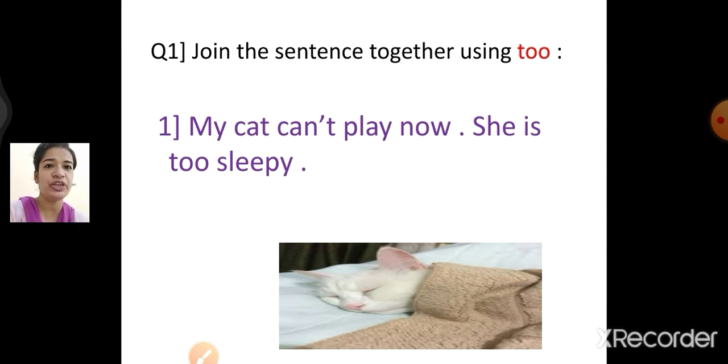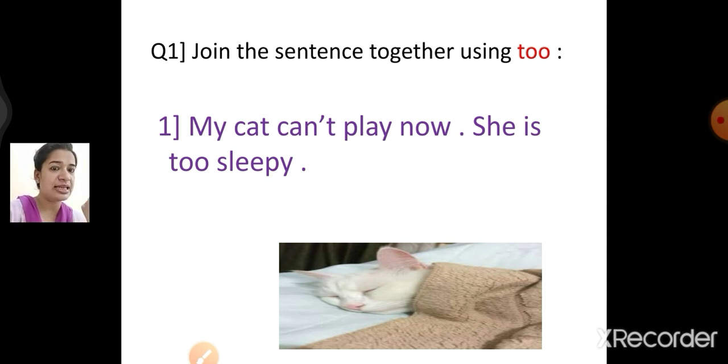We'll read the question over here. My cat can't play now. She is too sleepy. Now, too is an adverb and it will be used before a verb or adjective. Now, here my cat. So, we are going to take: my cat is too sleepy. Here we are not going to use "she" because we are already using "my cat". My cat is too sleepy.